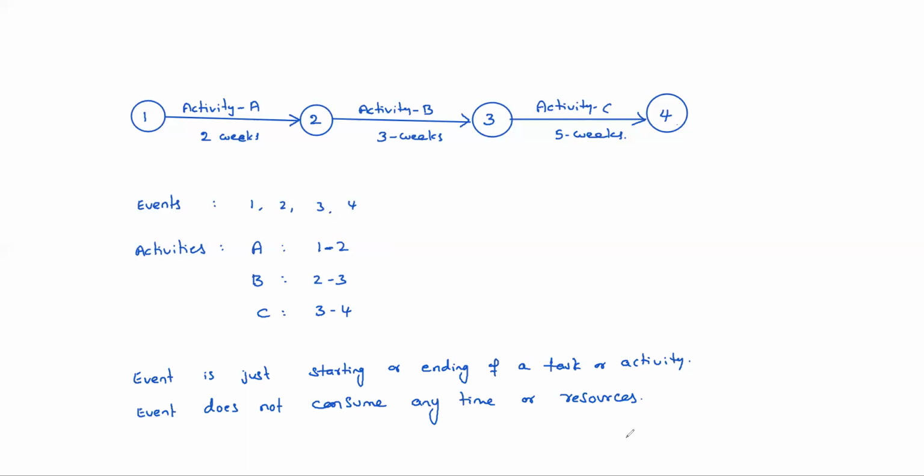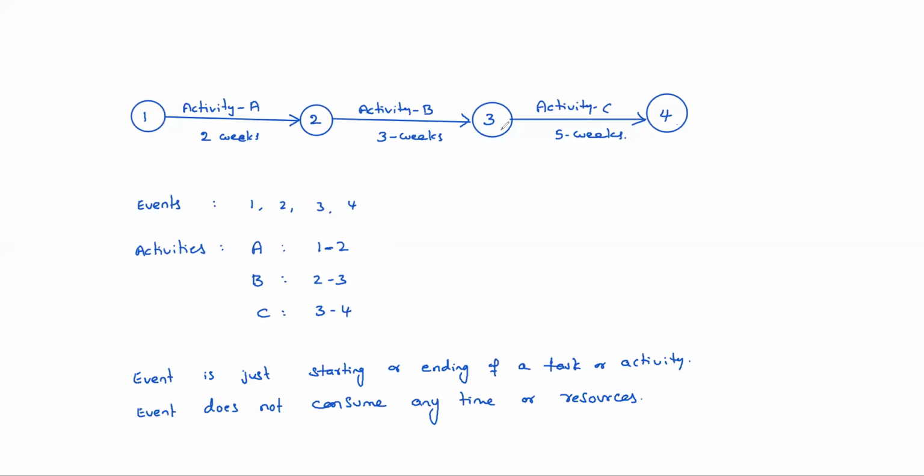See, in this we have drawn a simple network. In this network, three activities are there, activity A, B, C, and 4 events. See, the logic is here. After completion of activity A, only then can activity B be started.